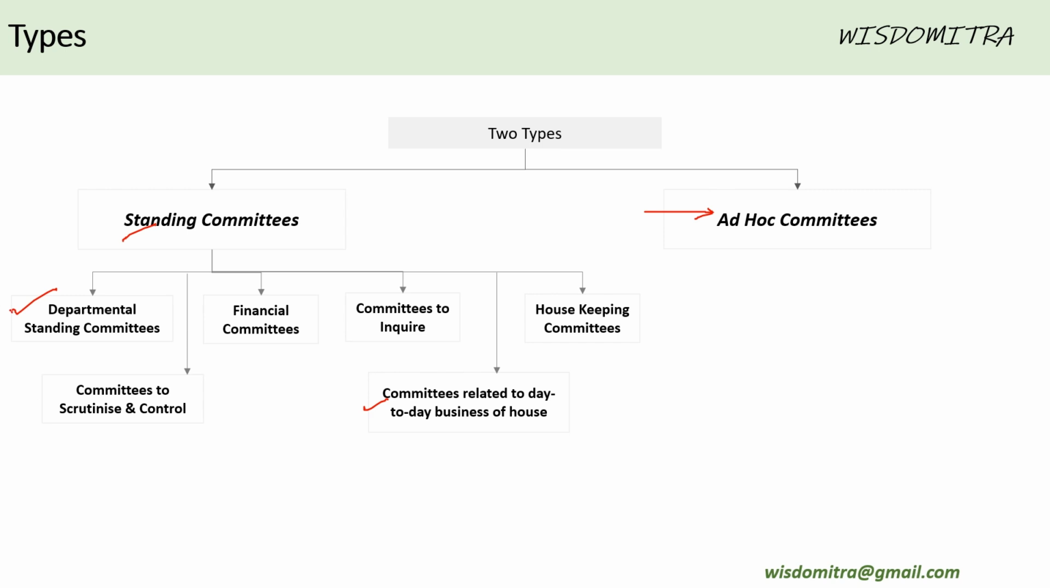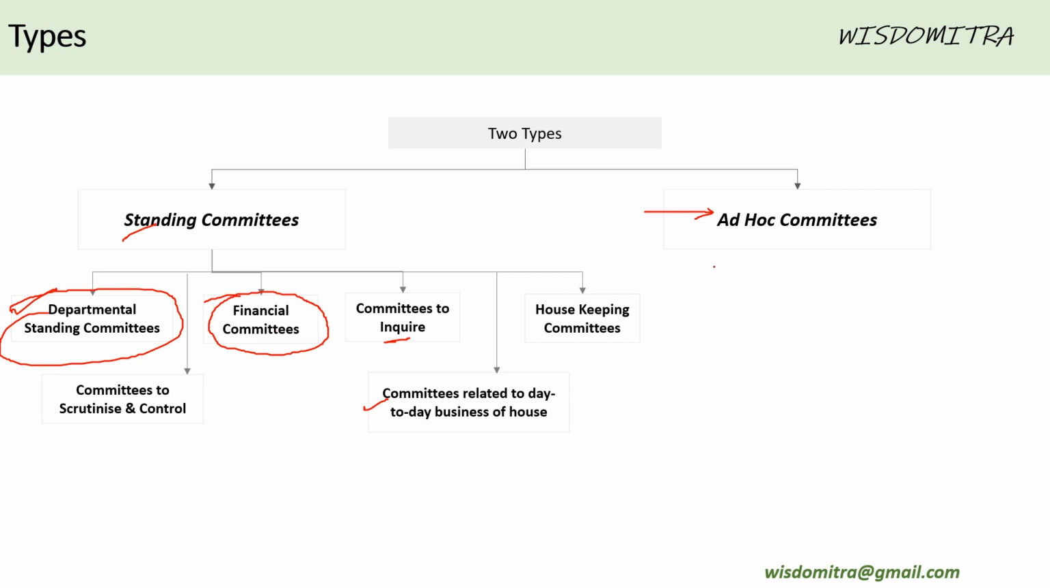Out of these, the departmental committees and financial committees are the most important ones, and we'll do a deep dive into these two. Others are meant for, for example, housekeeping committees, which are related to how the day-to-day logistics of parliament are run, how the library of parliament is being maintained, and so on and so forth. Similarly, there are committees about breach of privilege by parliamentarians, how their conduct is, etc. So these are the committees, but the most important ones are financial and departmental.